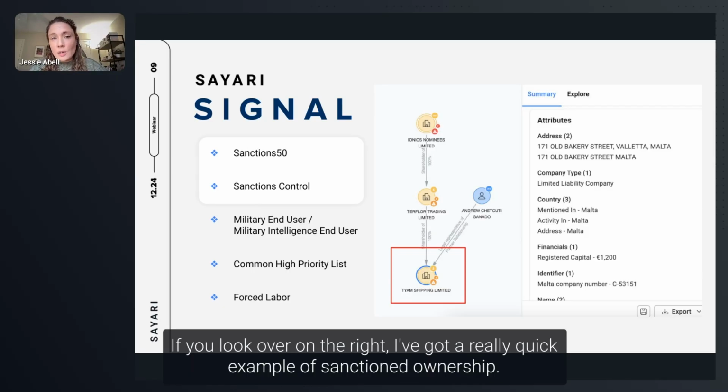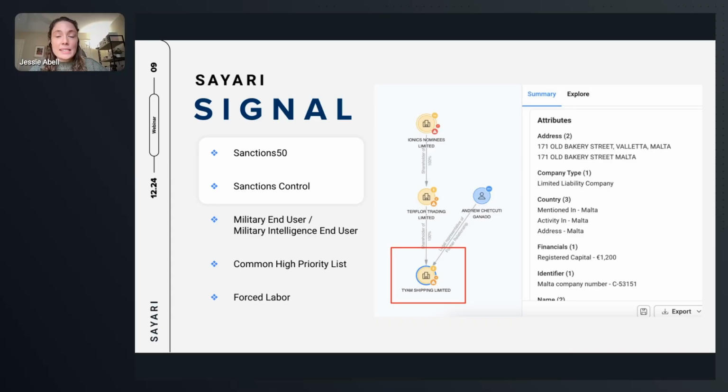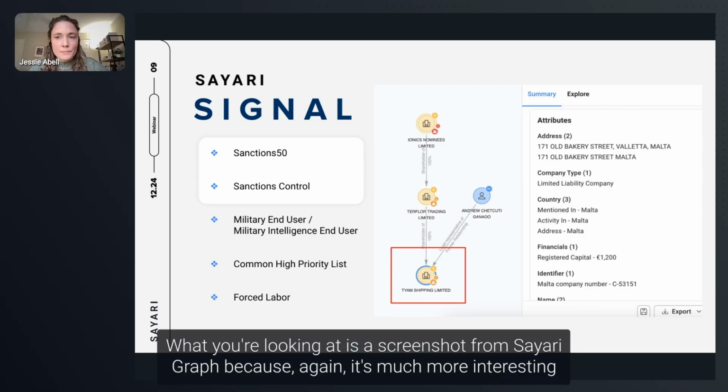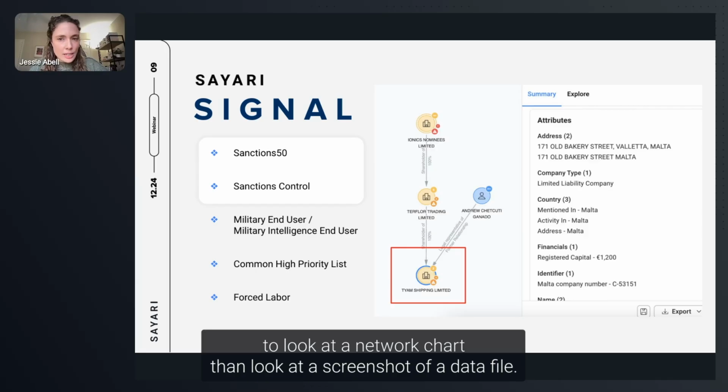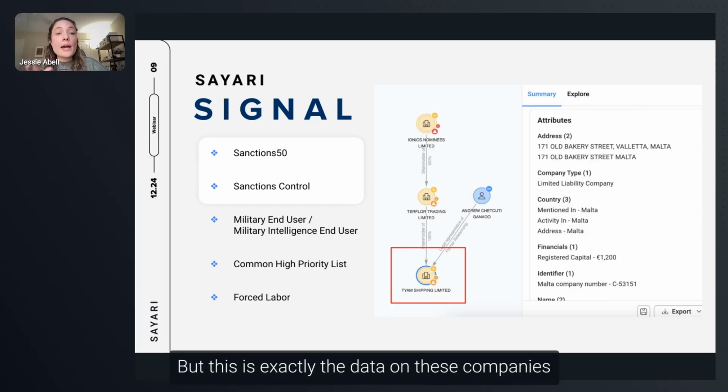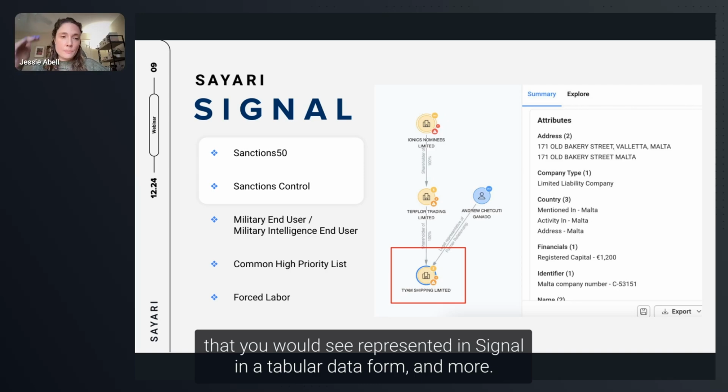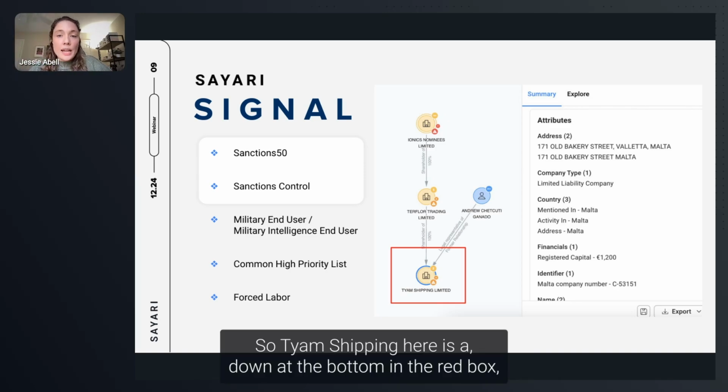If you look over on the right, I've got a really quick example of sanctioned ownership. What you're looking at is a screenshot from Sayari Graph, because again, it's much more interesting to look at a network chart than look at a screenshot of a data file. But this is exactly the data on these companies that you would see represented in Signal in a tabular data form, and more.